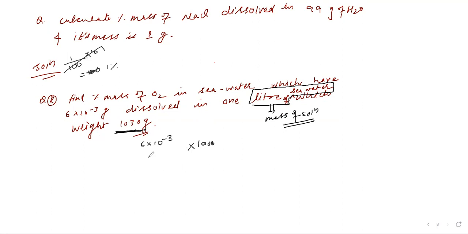Then 6 into 10 power minus 3 into 100 by 1030, which is 6 by 10.3.